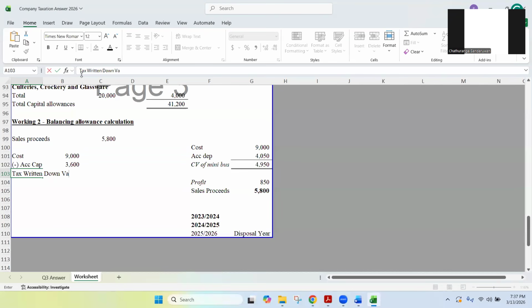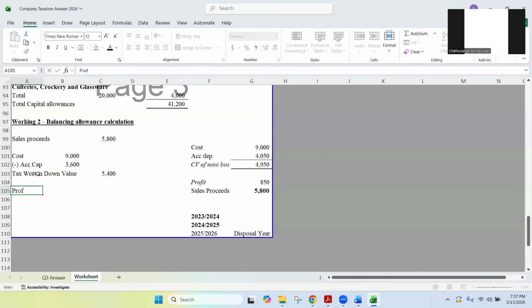That is based on taxation purposes. What is the carrying value of this minibus? 9,000 minus 3,600, 5,400, right? So that means 5,400 is the tax written down value.